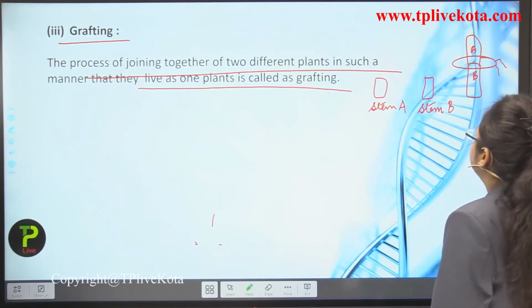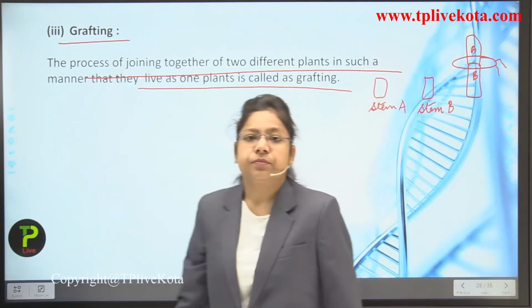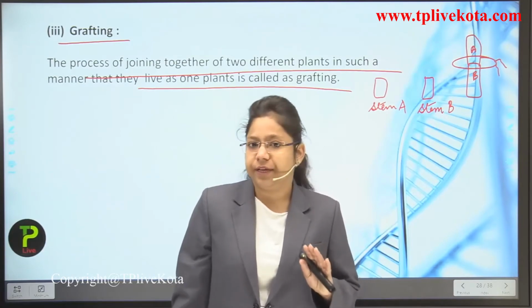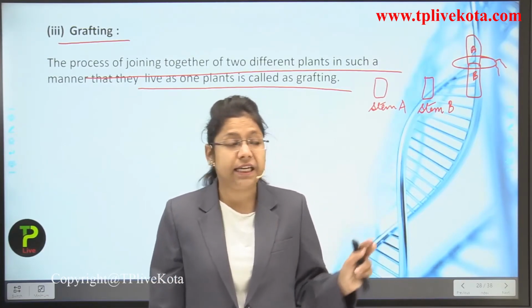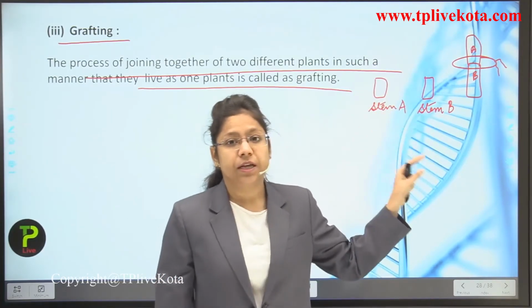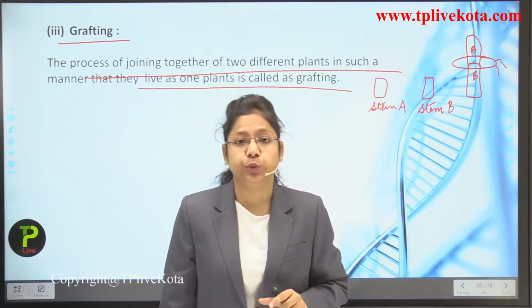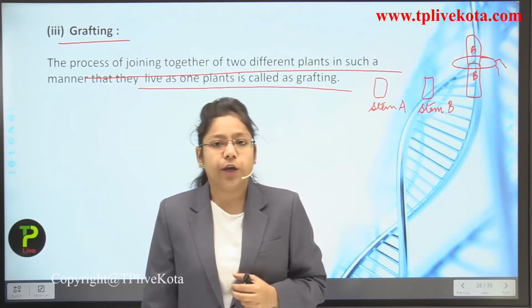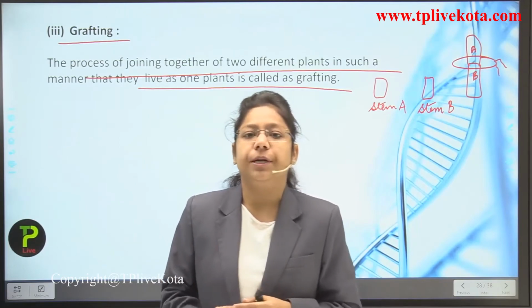After tying the knot, I will wait for 1 week. After 1 week, I will see that these two stems have been joined by developing tissues, and grown up into a new plant.